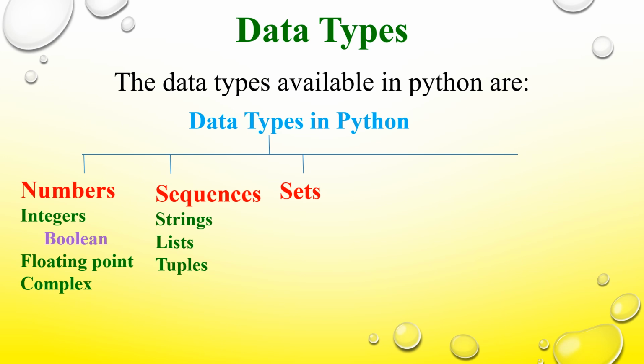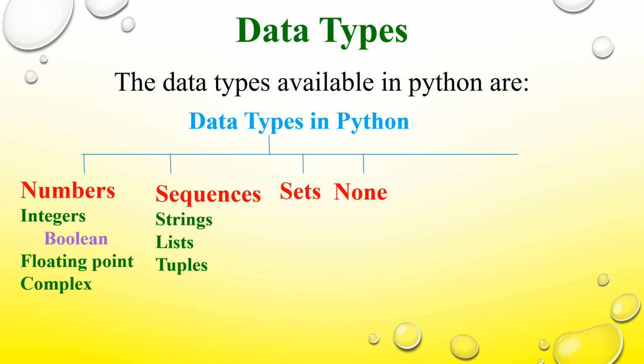The next kind of data type is None. It can be used for storing a special data type with a single value. Why we use this None data type is to signify the absence of a value in a situation.